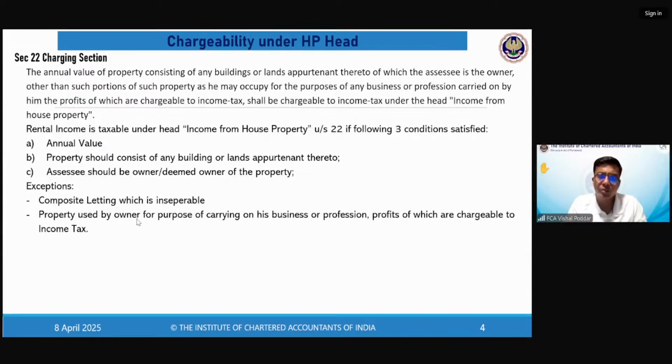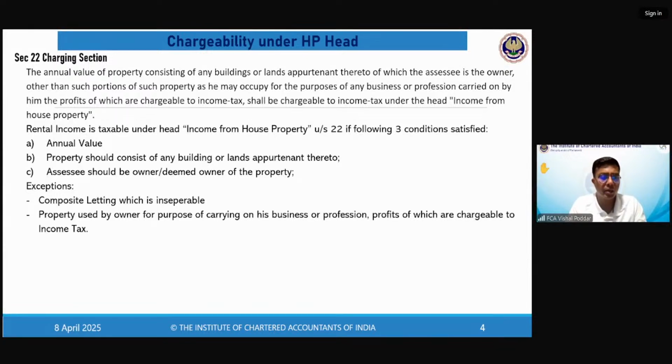A property which is used by the owner for running his own business. So let us say I am having an office where I am carrying out my profession of chartered accountancy. The income and expenses coming from this office will not be covered under the HP head. But I have one more office. Let us say I have one more commercial property, a shop or an office, which I have given to you on rent. That rent will come under the head HP.